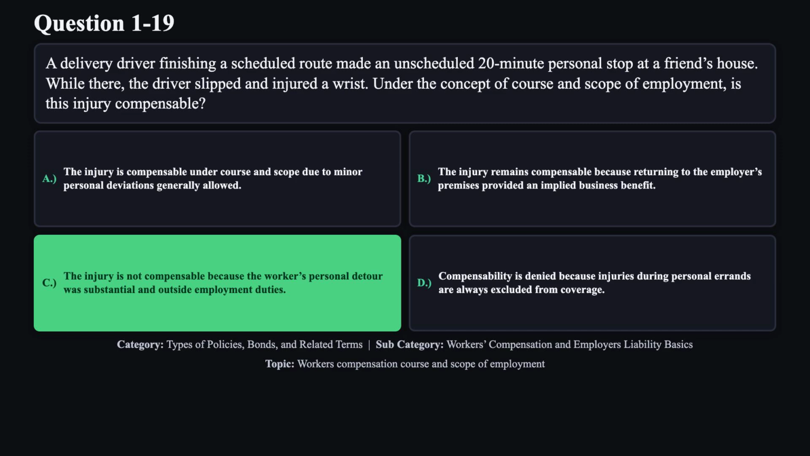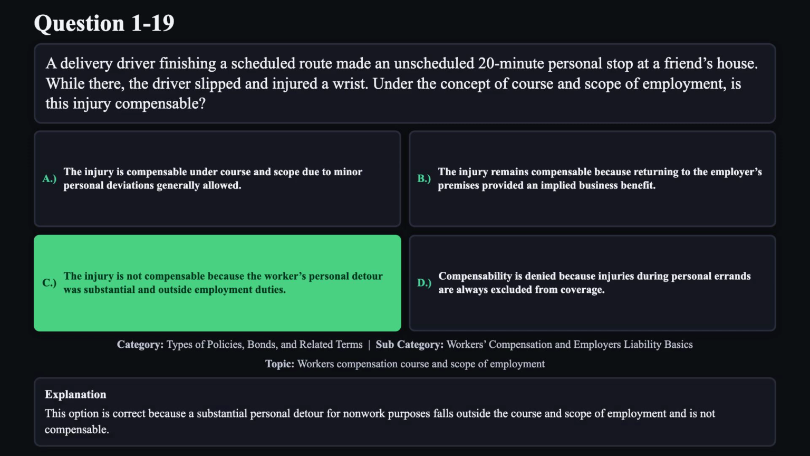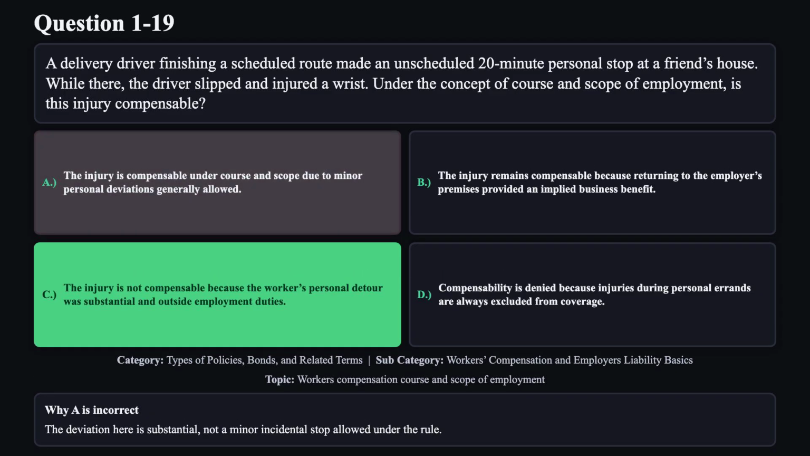The correct answer is C. This option is correct because a substantial personal detour for non-work purposes falls outside the course and scope of employment and is not compensable. Reason A is not correct. The deviation here is substantial, not a minor incidental stop allowed under the rule.